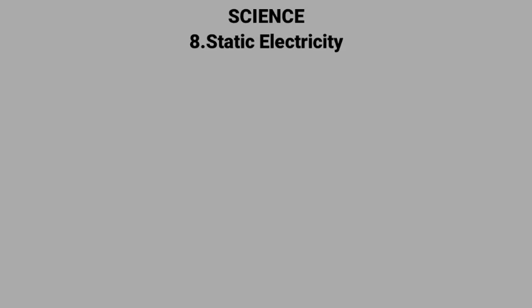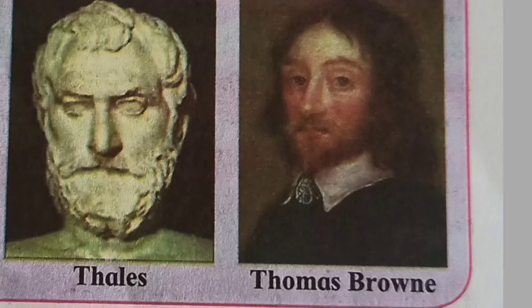Welcome students. Today we are going to see lesson number 8, Static Electricity, of class 7, part 2. You have already learned in the last video what the origin of electric charge is, and which substance produces an electric charge when rubbed on silk or wool. Now we will learn about frictional electricity. Before learning it, we will see about the scientists.